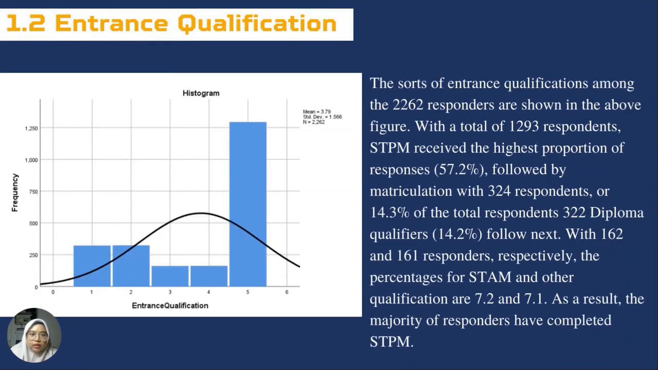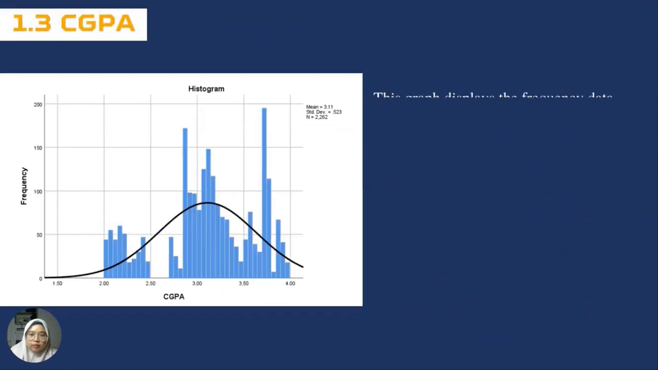Next is entrance qualification. The sources of entrance qualifications among the 2,262 respondents are shown in the above figure. With a total of 1,293 respondents, STPM received the highest proportion of responses, 57.2%, followed by matriculation with 324 respondents or 14.3% of the total respondents. 322 diploma qualifiers, 14.2%, follow next, with 162 and 161 respondents respectively. The percentages for STAM and other qualifications are 7.2 and 7.1. As a result, the majority of respondents have completed STPM.